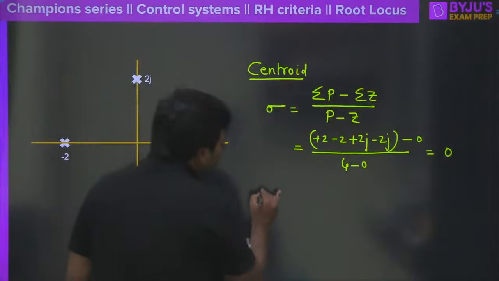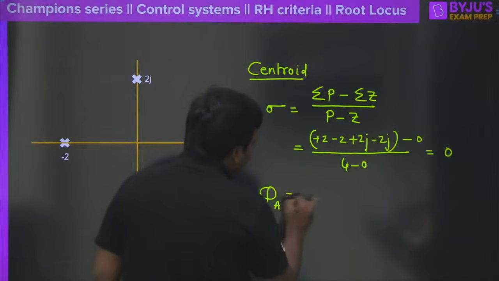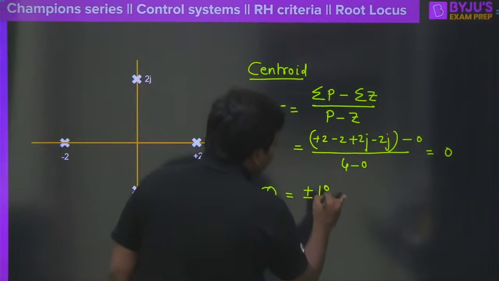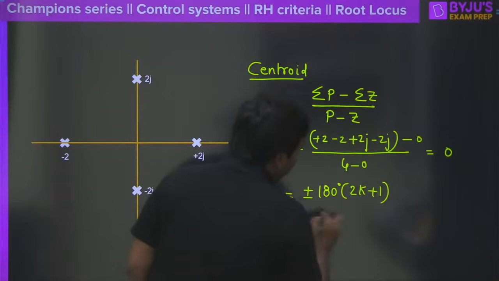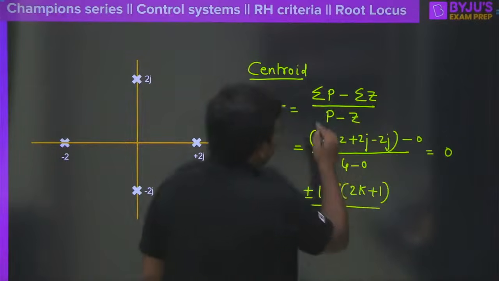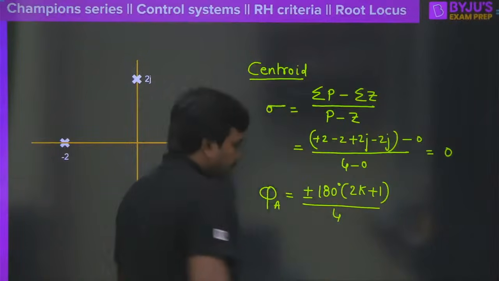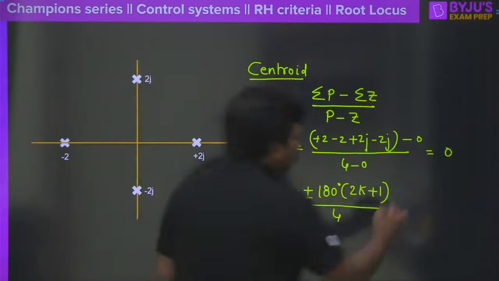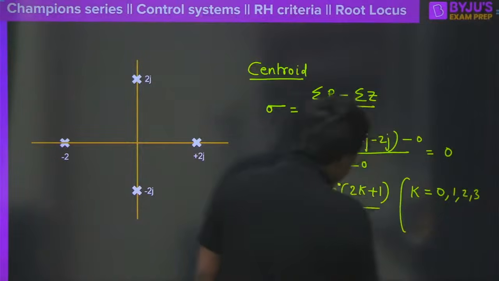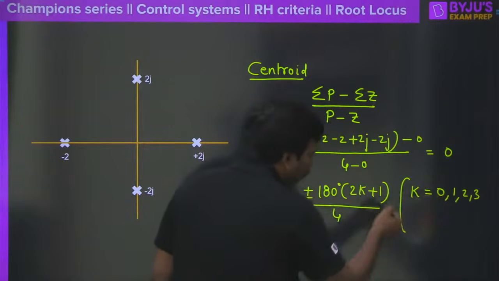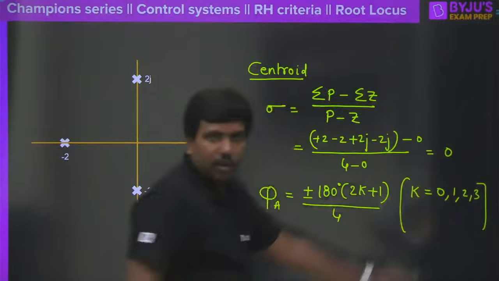Yes, it's an all-pass system. Now, if you look at the angle of asymptotes, we all know that it is 180 degrees times an odd multiple, so that is (2k plus 1) whole divided by p minus z. What is p minus z? That is equal to 4 here. So the value of k can be 0, 1, 2, 3. Usually it is p minus z minus 1, 4 minus 1, that is 3. Up to there the value of k will go.